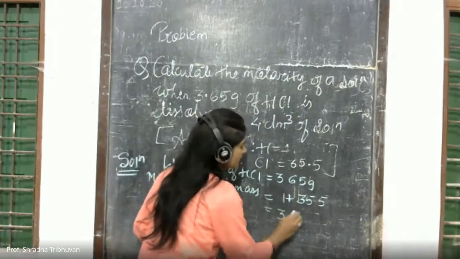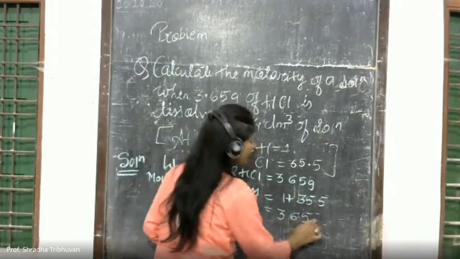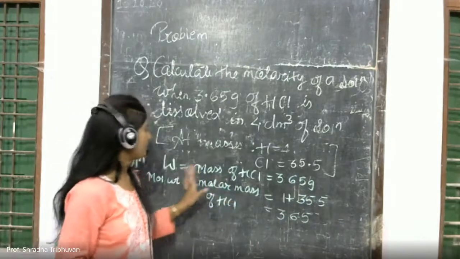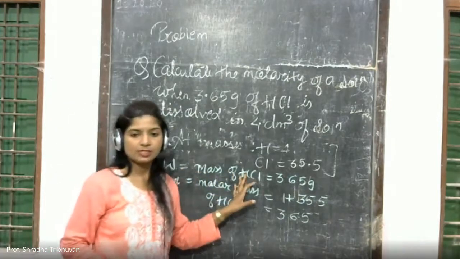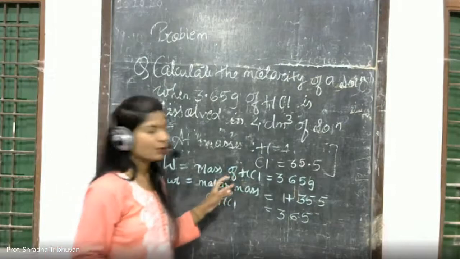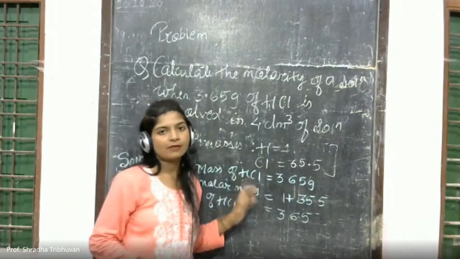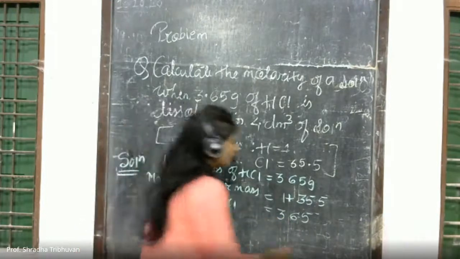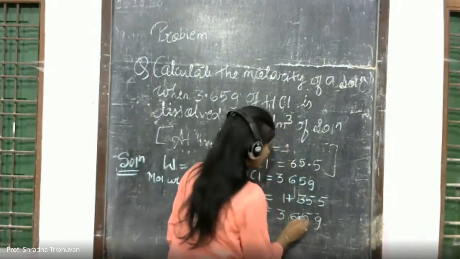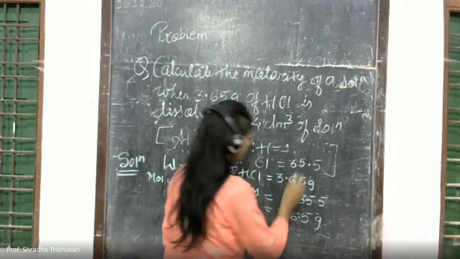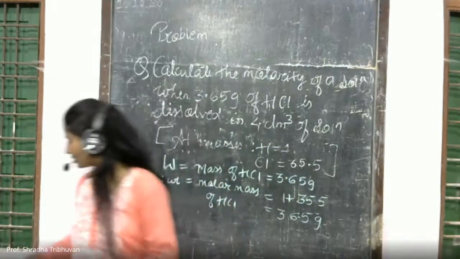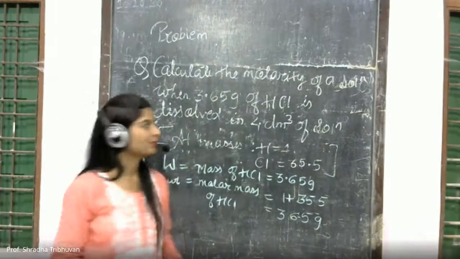So naturally the answer comes out to be 36.5. So here we are with the mass of HCl, which is provided to you, that is 3.65 gram, and we have calculated the molar mass of HCl, which is nothing but 36.5 gram. So 3.65 and 36.5 grams. The calculation is also very simple now.